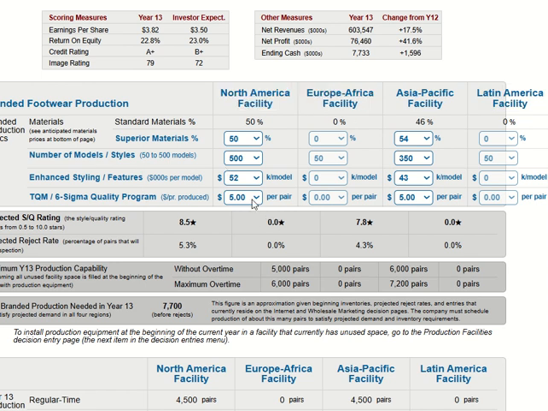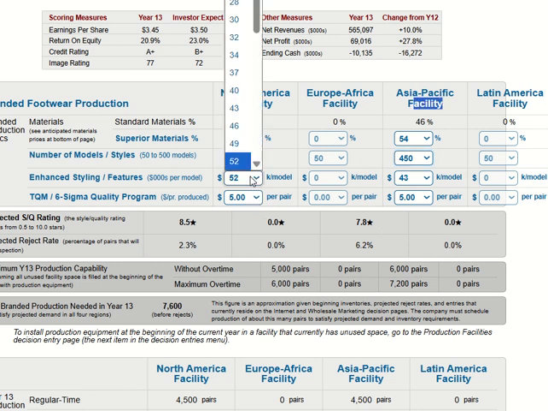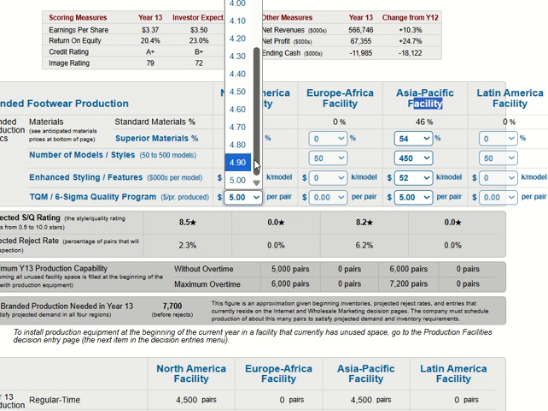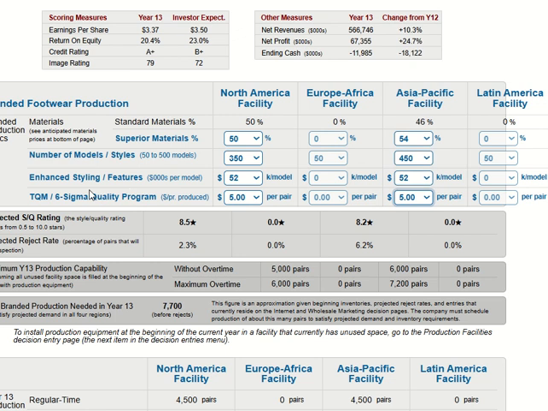Now, for the number of models, I will reduce a little bit and increase this one, so this is what we need to focus on. This one we can set at about 52 or 50, and I will set 52. For this one, I will set the highest, number 5, to increase the quality of the product.